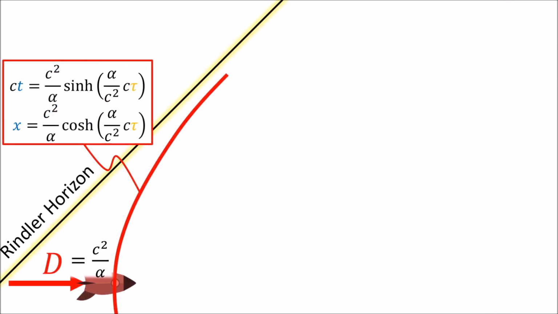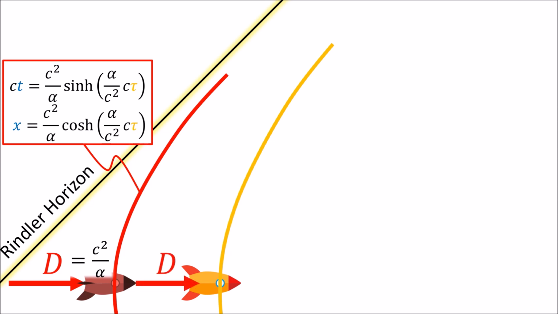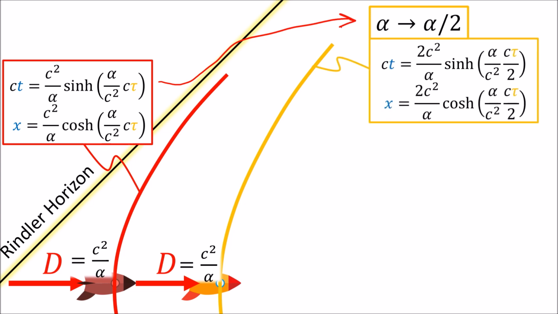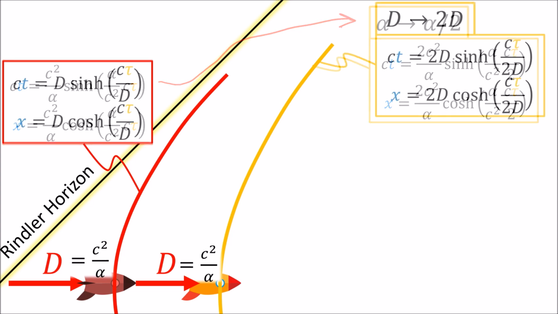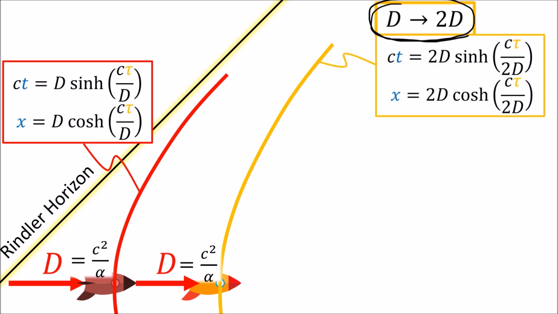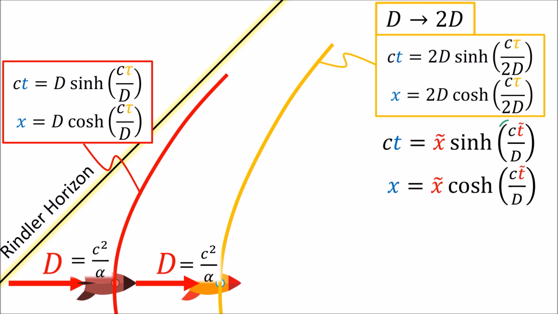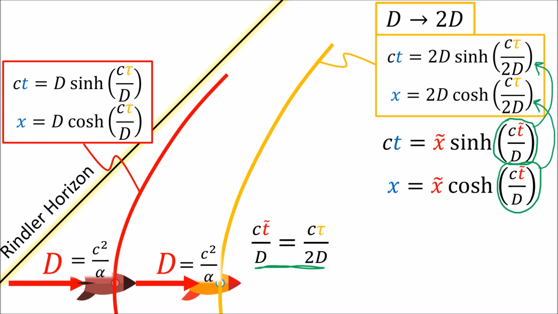Recall that given the equations of motion for the first accelerating spaceship with distance d from the origin, we got the equations of motion for the ship located at 2d by replacing alpha with alpha over 2 in the equations. If we rewrite c squared over alpha as d, this is the same thing as replacing d with 2d. If we compare the equations of the second ship to our general Rindler hyperbolas, we can see that ct tilde over d corresponds to c times proper time tau over 2d.